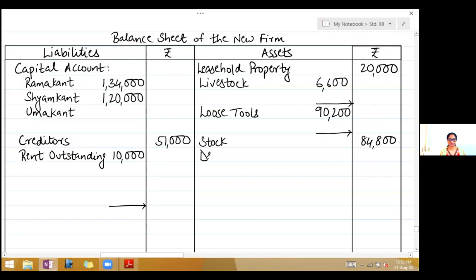Debtors. Now children, remember, when debtors and RDD is given to you in this way in the balance sheet, write the debtors what is given in the inner column, so that is 48,000. And leave a line, do not write the RDD. Next is bank. So bring down the balance in bank account.